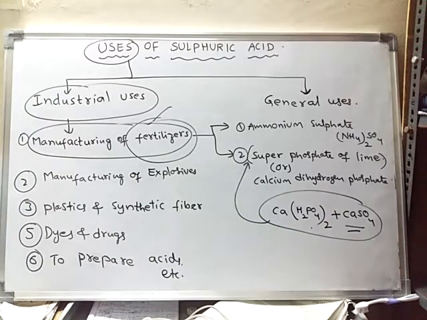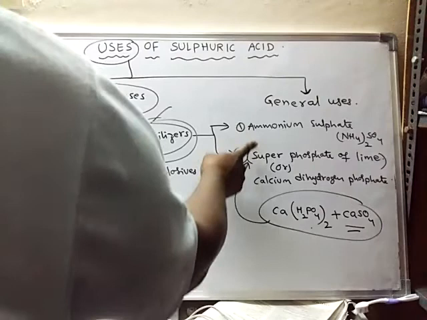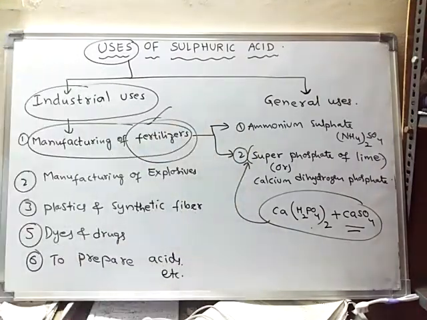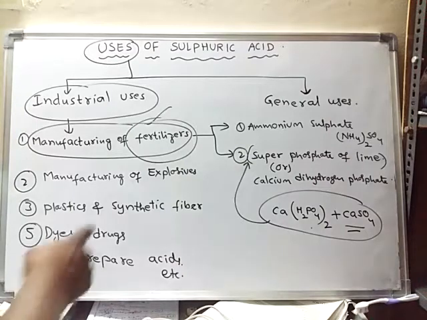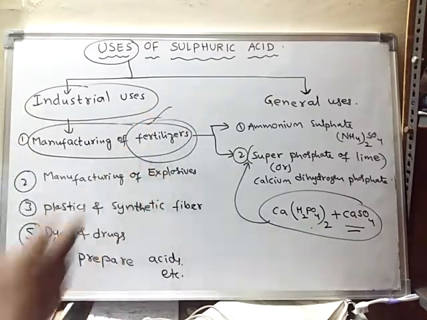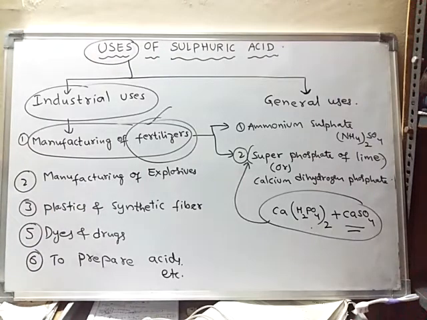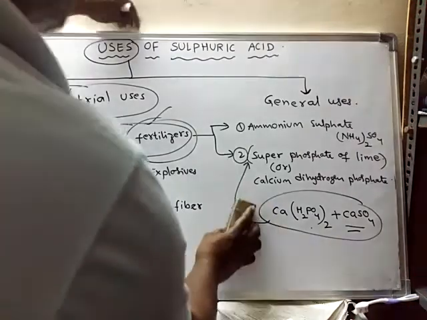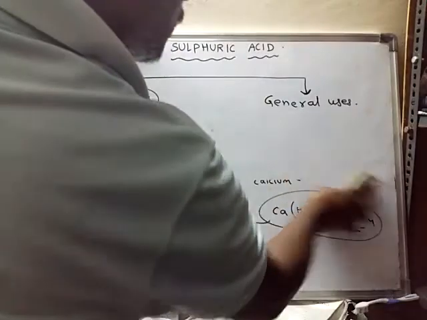So these two fertilizers are manufactured from sulfuric acid. Next, sulfuric acid is also used in the manufacturing of explosives. Different explosives can be manufactured from sulfuric acid.